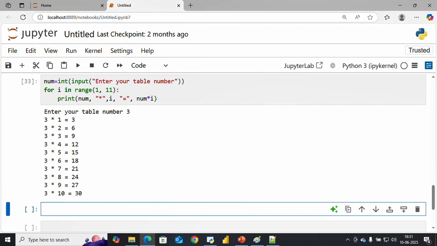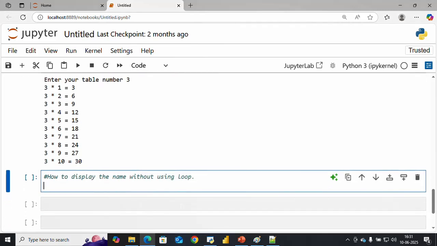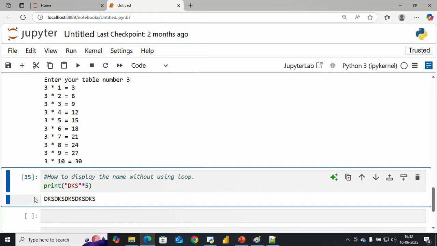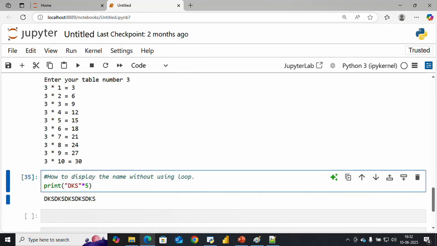Next, suppose I want to display the name without a loop. How do we do this? How to display the name without using a loop? Simple, you have to print only one line, that is also a condition. Here I gave double quotation dks, into how many times you want, like 5 times, 10 times, you can use it, and simply print here. Run this. See, there's no space between. If you want a space you can give it here.